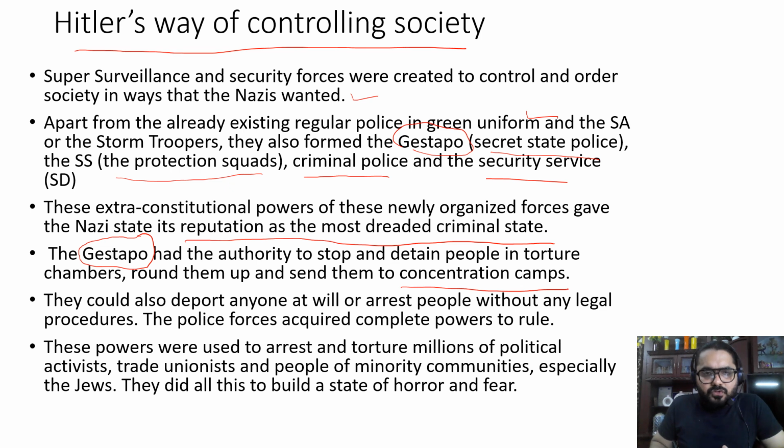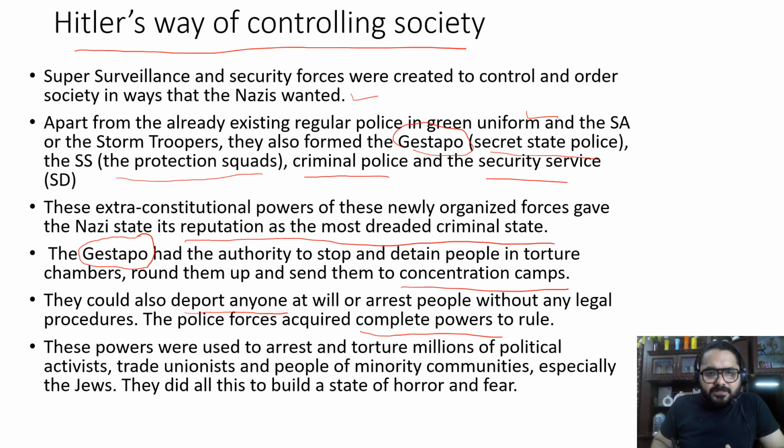Okay, so there was no legal procedure in arresting anyone. If they found anyone to be suspicious in their activities or in their nature or in their behavior, they would simply hold them and arrest them without any legal procedures. So the police forces acquired complete power to rule. They were given complete control over the situation, and more and more powers were given to them.